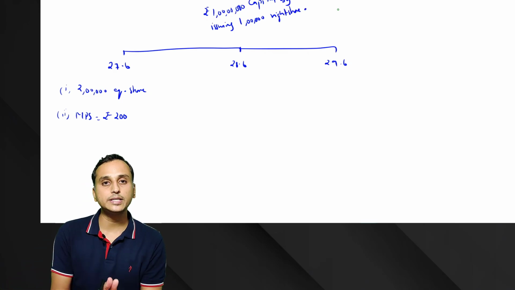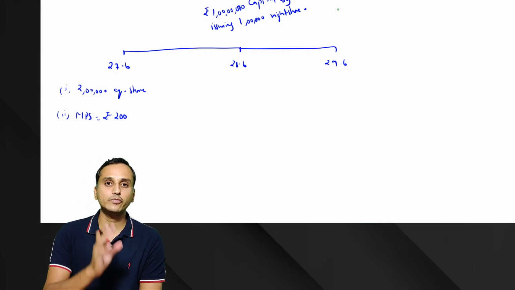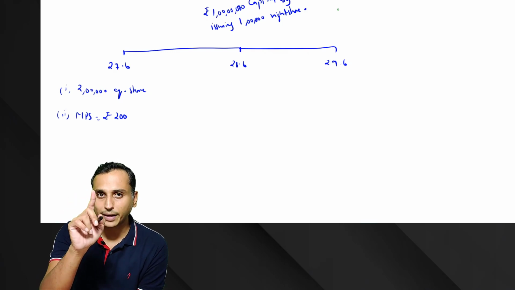So 28th June your company is telling that we want to raise 1 crore of capital by issuing 1 lakh right shares. Now you can calculate what would be the price of one share.